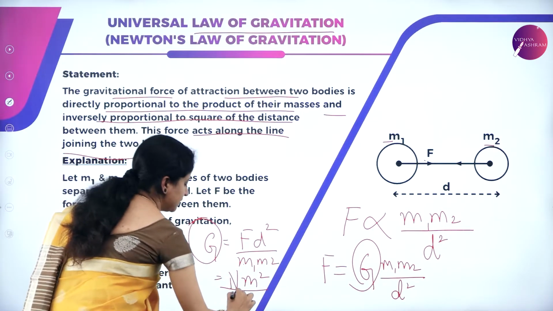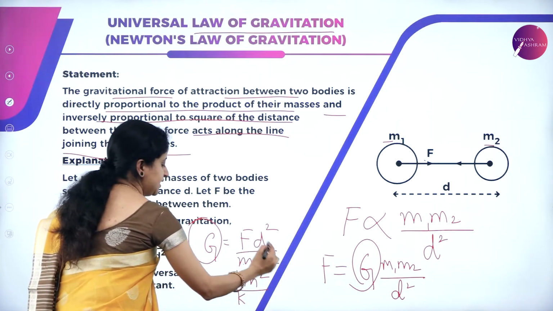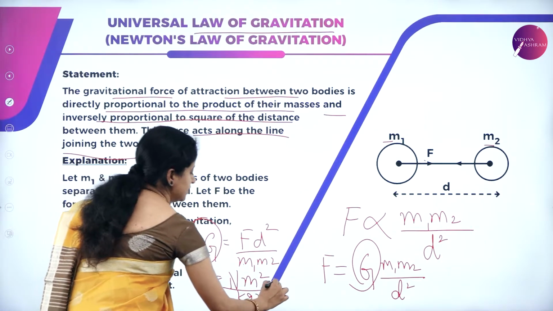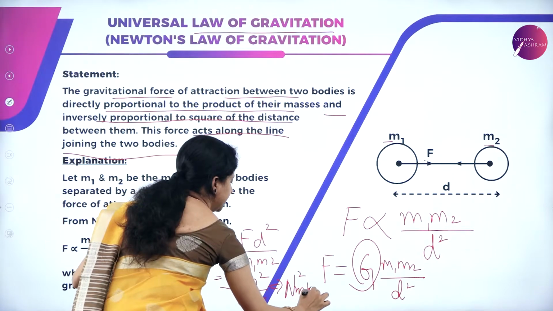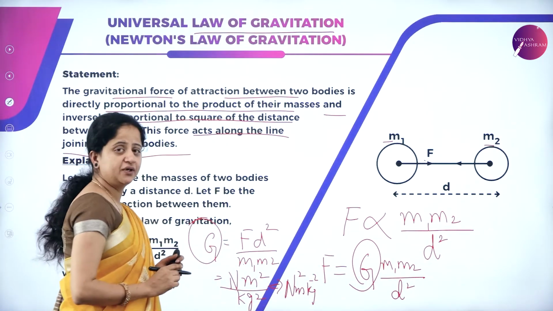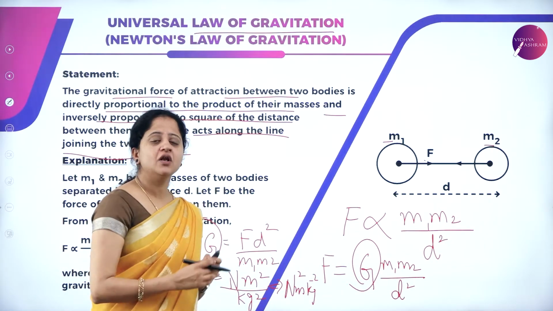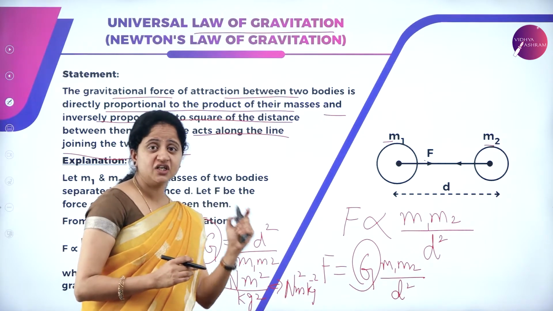M1, M2 are the masses. So we have kg into kg, that is kg square. So we can write it as Newton meter square per kg square, which is the SI unit of G. So this is all about the gravitational constant.